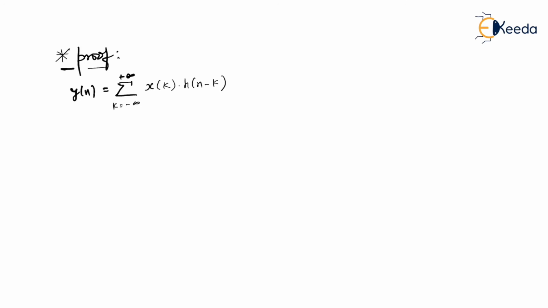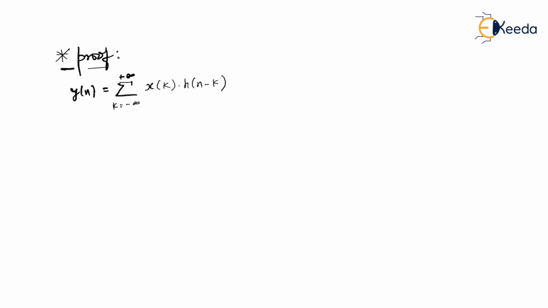Is that right? We know that stability of the system is based on the BIBO principle, that is bounded input, bounded output. What does that mean? If the input of the system is bounded in nature, and after applying it to the system, when the system processes it and produces its own output, the produced output must also be finite.